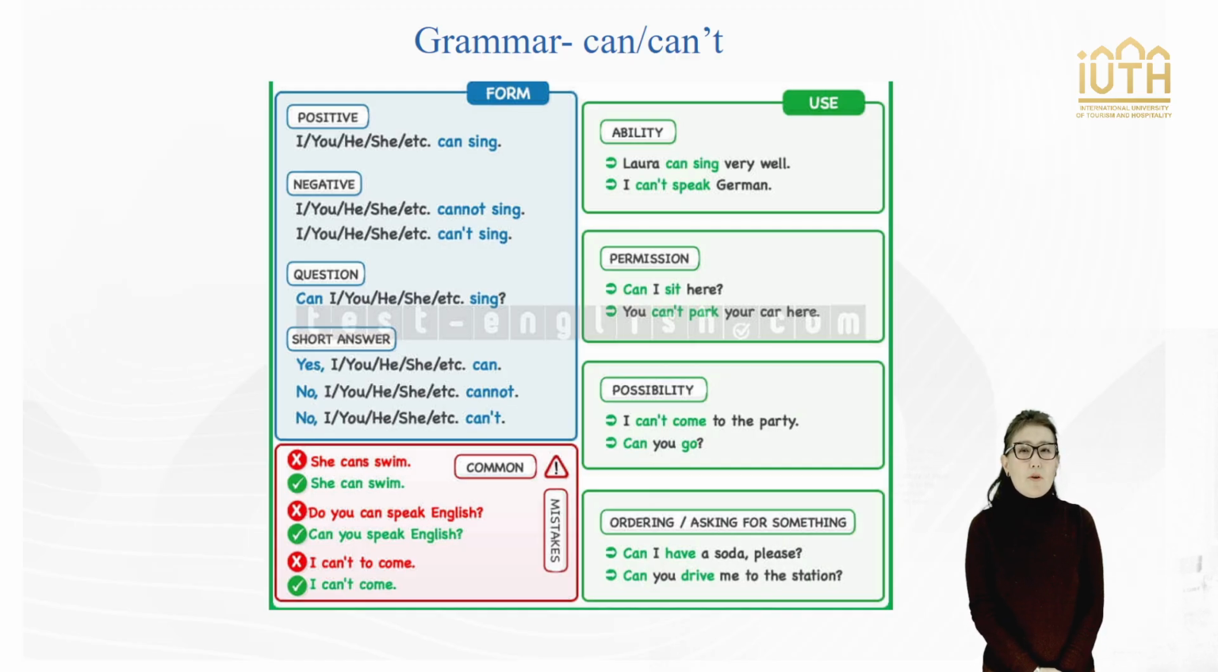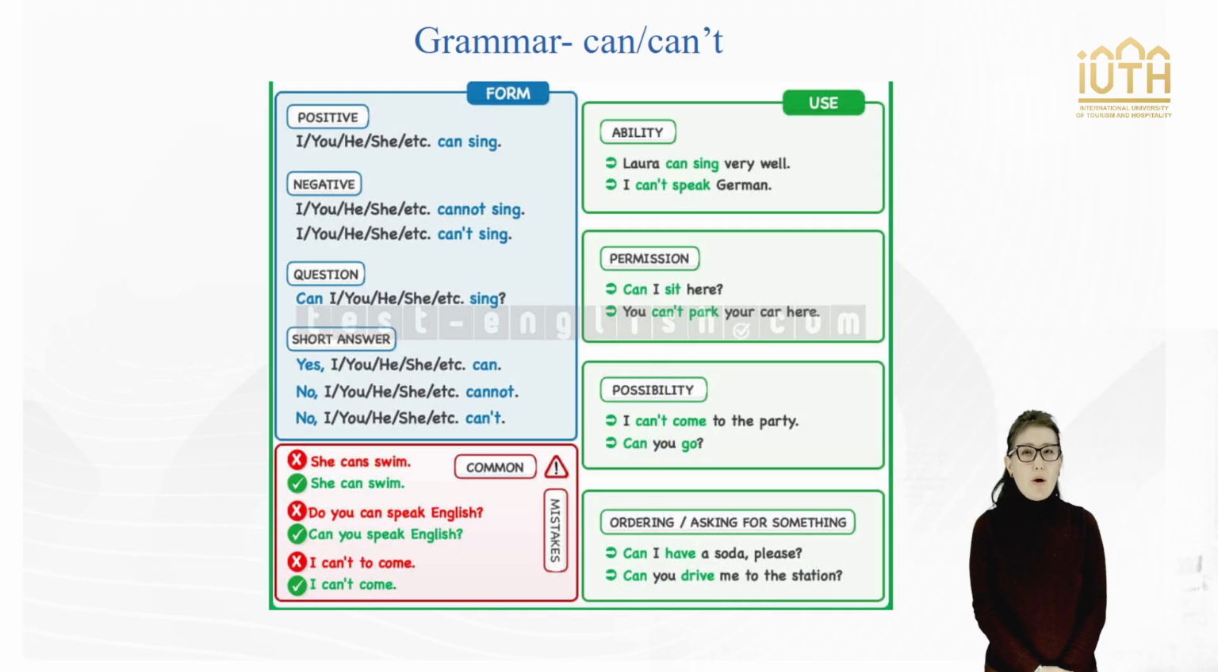Fourth, the structure of short answers to the questions. Positive form: yes plus subject plus can. Negative form: no, subject plus can't. If someone asks you a question with can, you can reply with yes, I can or no, I can't. For example, can you swim? Yes, I can or no, I can't.